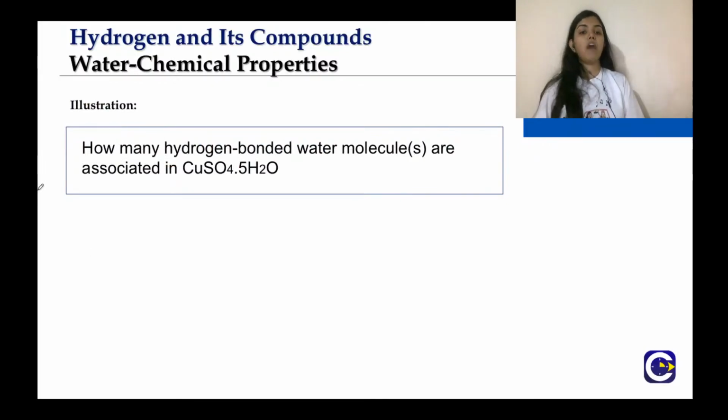Now you tell me how many hydrogen bonded water molecules are associated in copper sulfate .5H2O. I have already told you the structure.